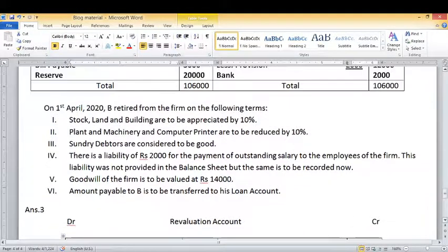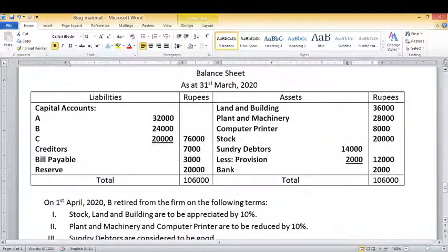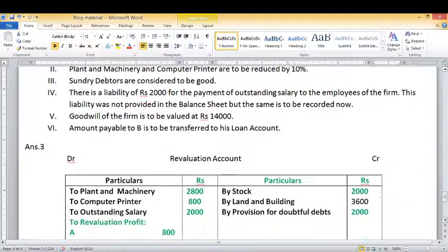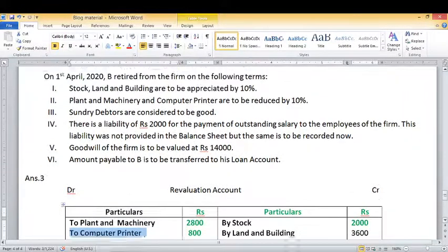Now another asset is decreasing, and that is computer printer. It is also decreasing by 10%. Now look at the value of computer printer in our balance sheet. It is 8,000. So it is a case of loss because there is a decrease in the value of the asset. So we will record it on the debit side of the revaluation account as to computer printer 800. Now move to another adjustment.